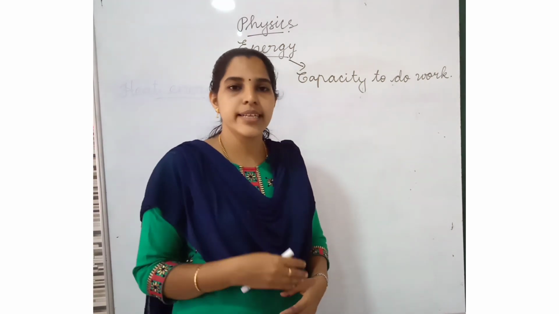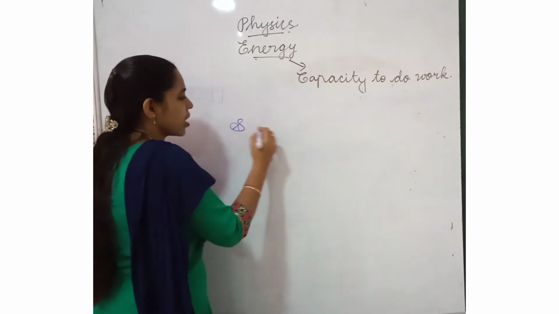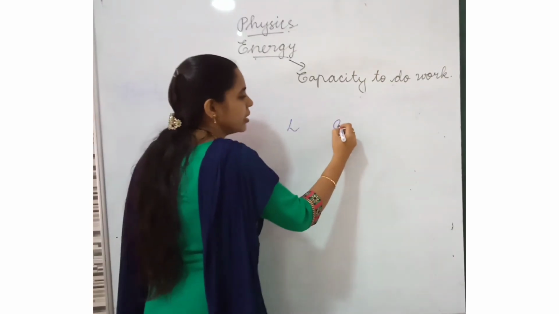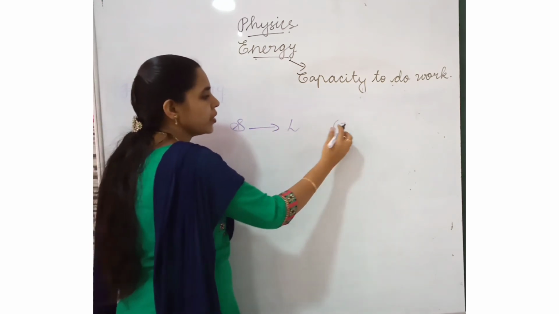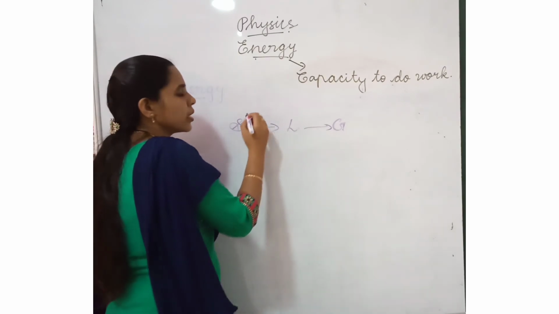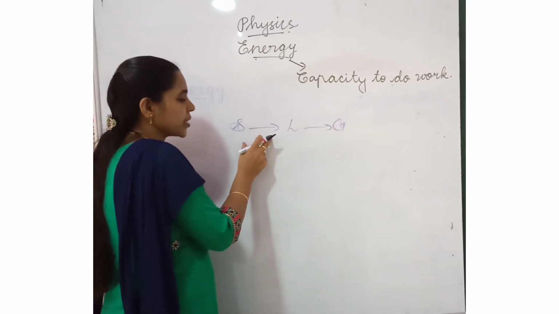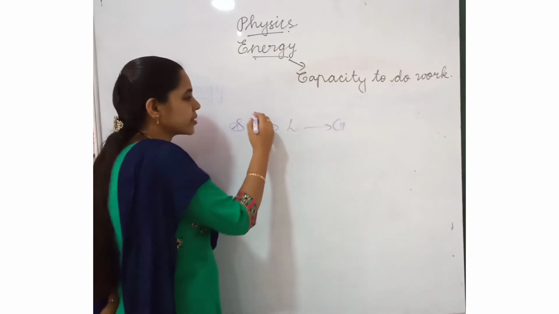What are the states of matter? Solid, liquid and gas. We can change solid into liquid and liquid into gas through heating. Because of heating, the solid changes into liquid. What is the process of that?